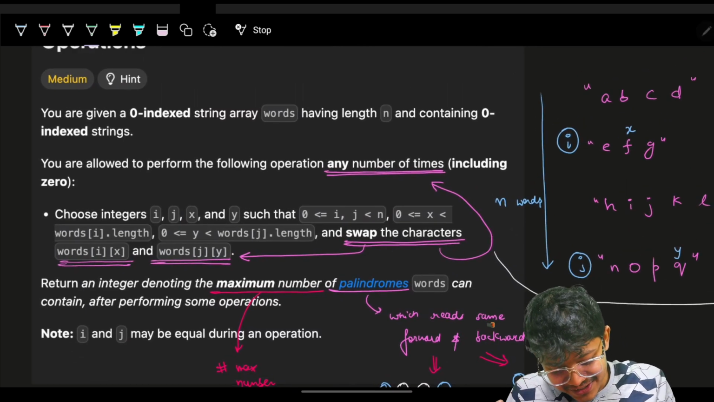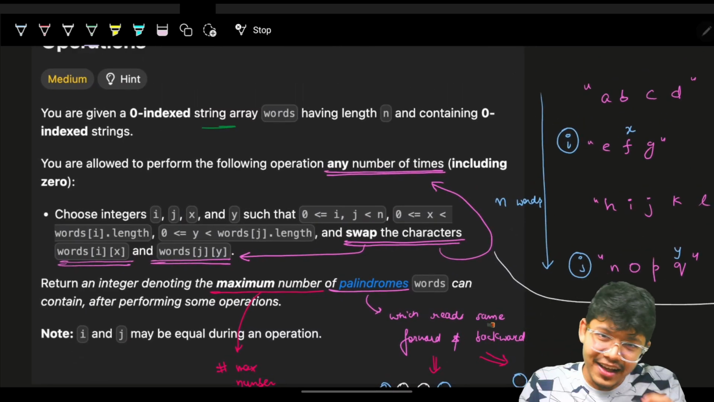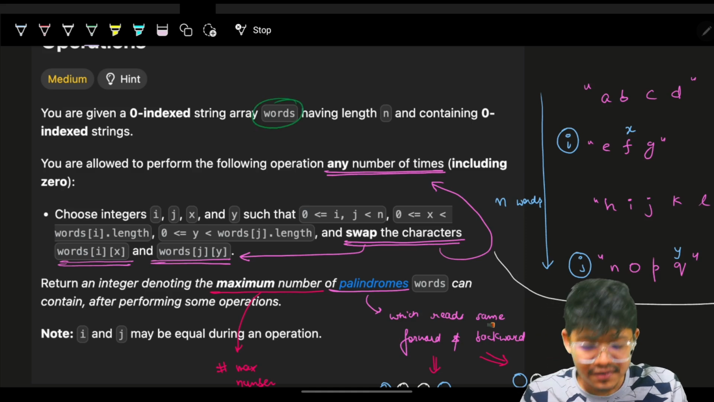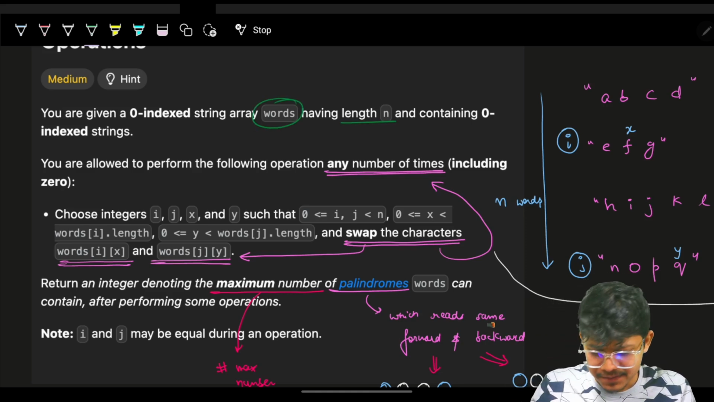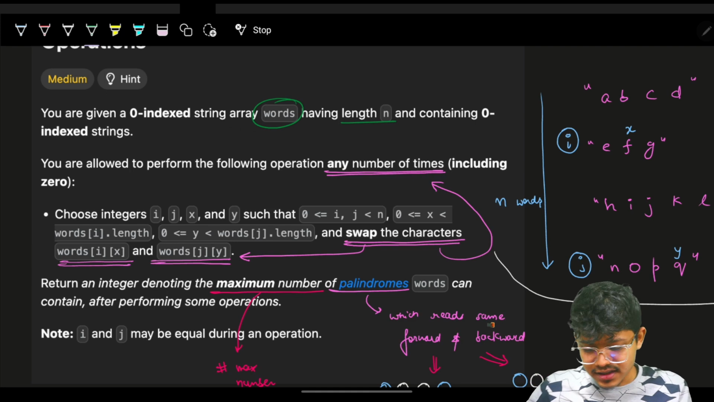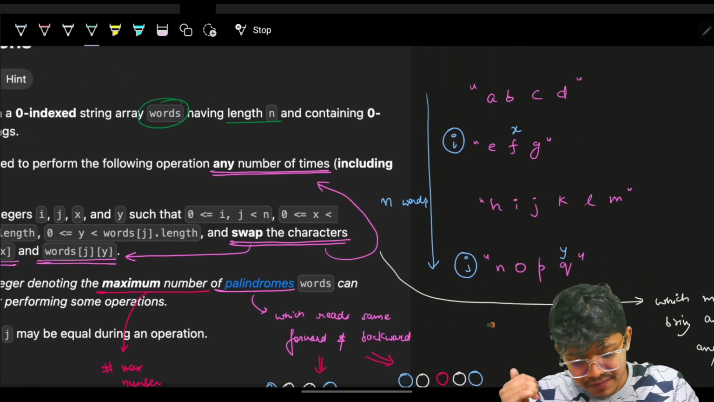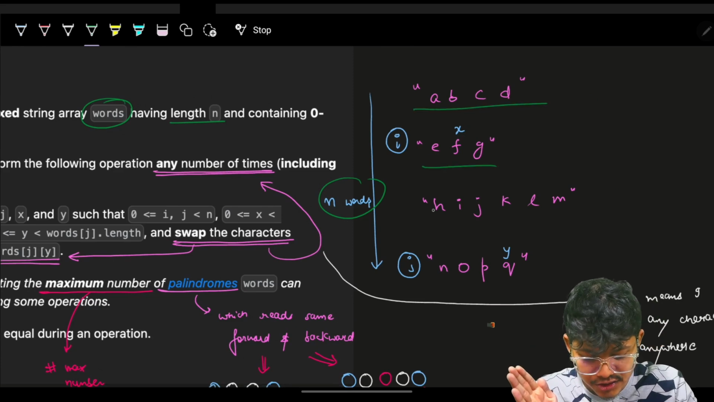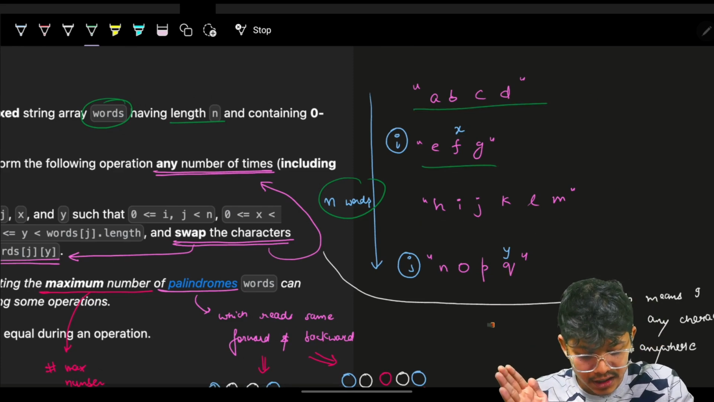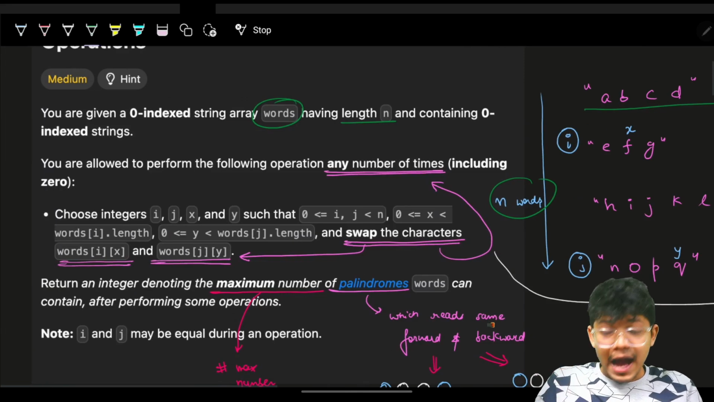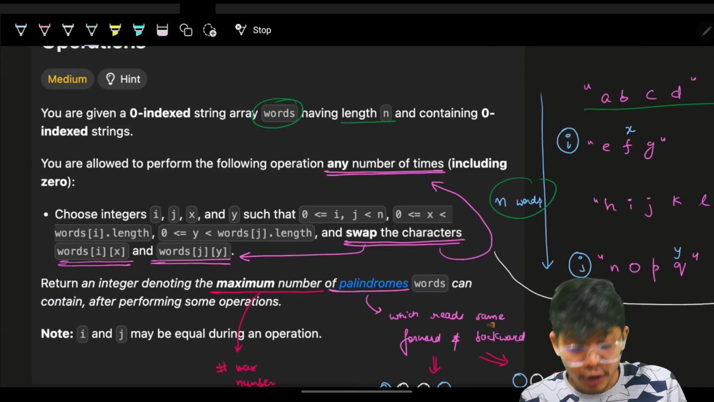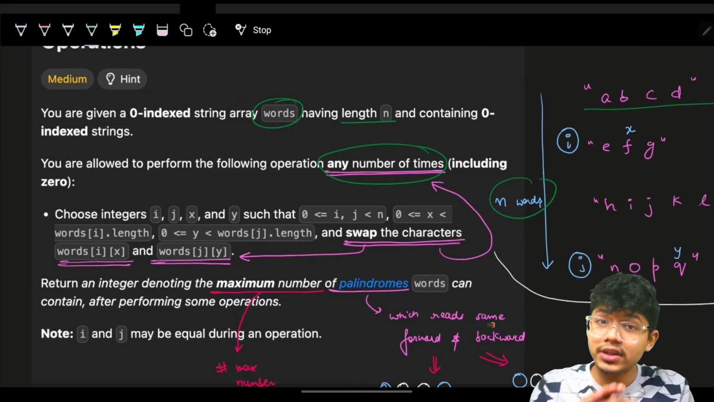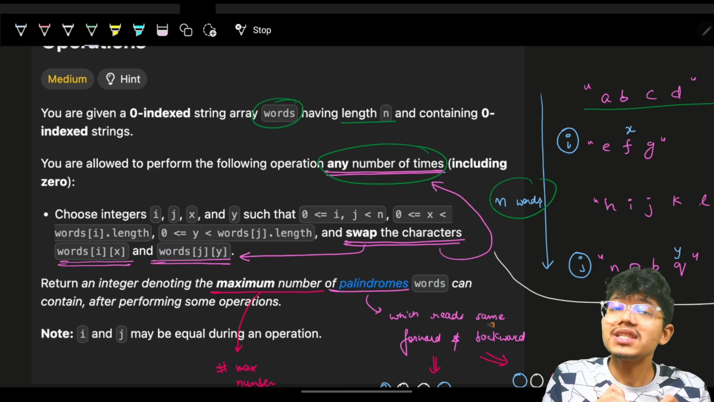You are given a zero indexed string array words which have a length of n and containing n zero indexed strings. So it just says that I have n words and basically each word is a string like this. Now I'm allowed to perform the following operations any number of times. So there's no restriction on the operation which I can perform.